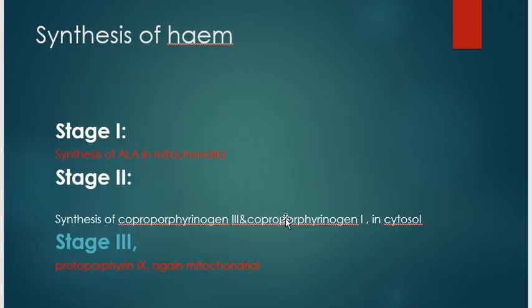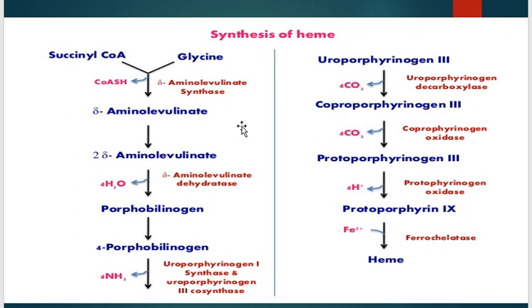Once again, the synthesis of the heme takes place in three stages: formation of delta aminolevulinate in the mitochondria, synthesis of coproporphyrinogen 3 and coproporphyrinogen 1 in the cytosol, and the formation of protoporphyrin 9. Again, it is the mitochondrial reaction. It is a brief summary of the heme synthesis.